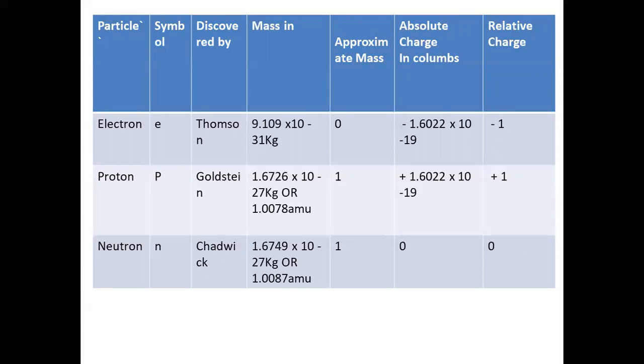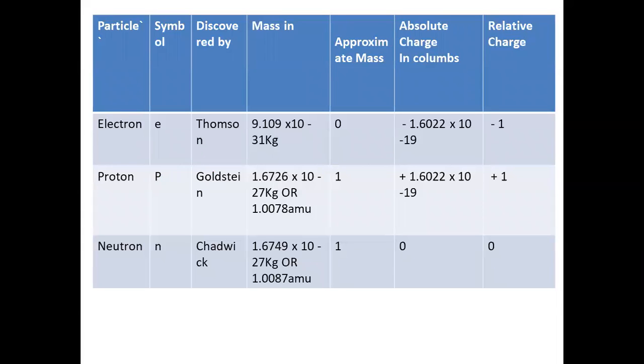Neutron, symbol is n, discovered by Chadwick. The mass is 1.67 into 10 to the power minus 27 kg, or 1.67 into 10 to the power minus 24 grams. If it is expressed in atomic mass units, it is 1.0087 atomic mass unit.